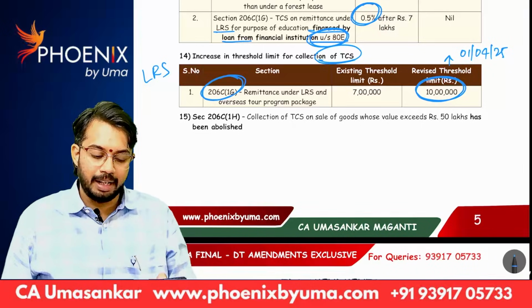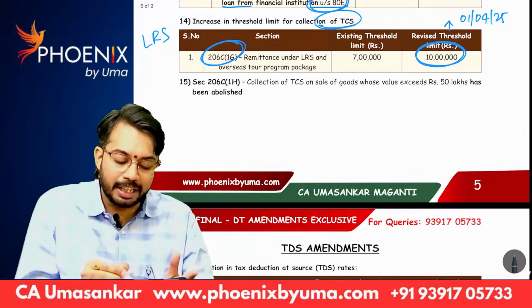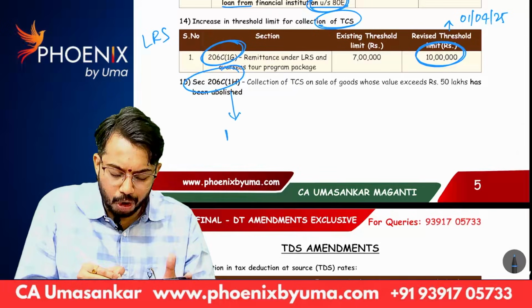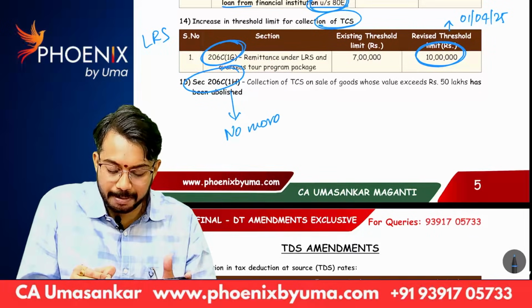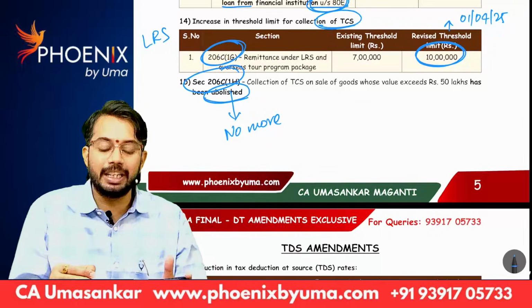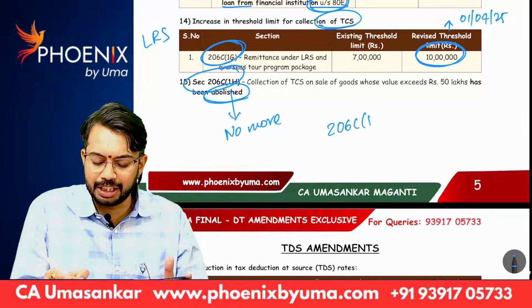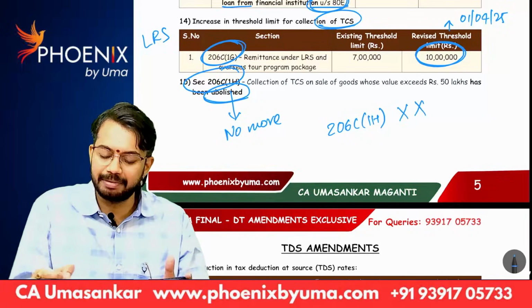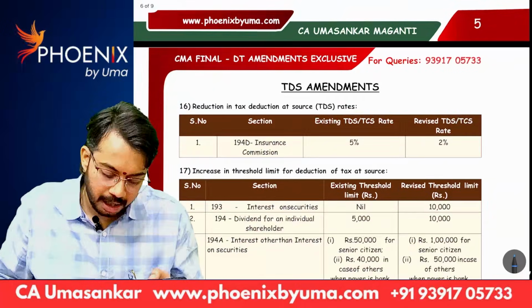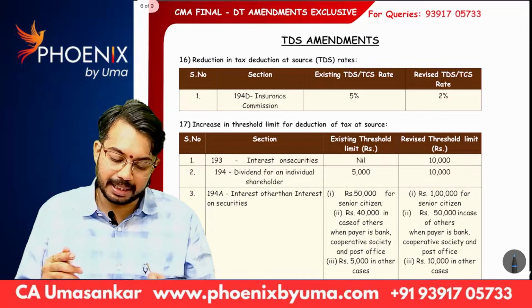Okay. Next. Very good news. Section 206C(1H), no more. That means this section is abolished. 206C(1H) is no more there. Okay. Next, TDS amendments.